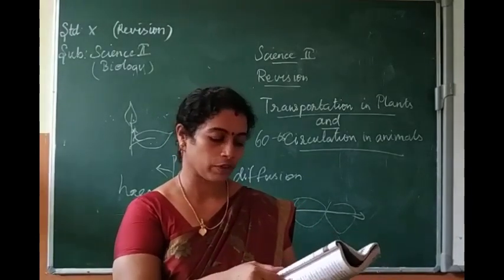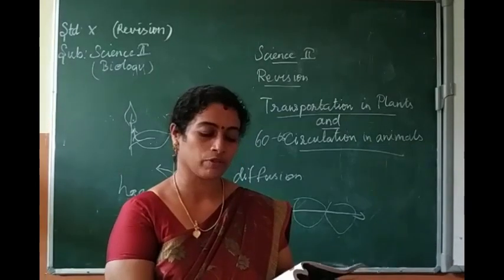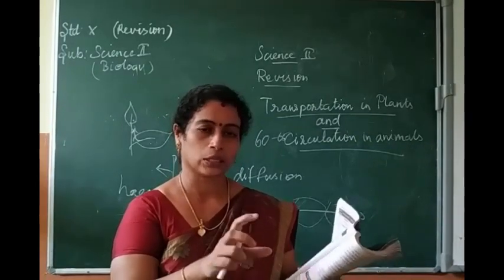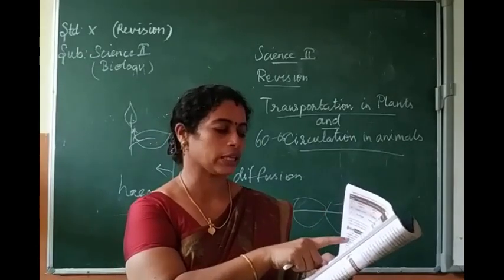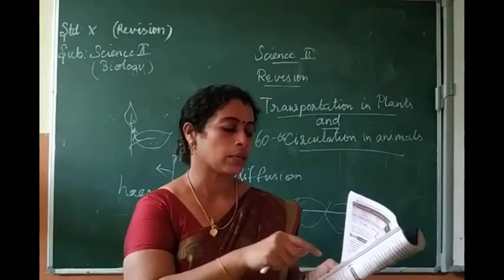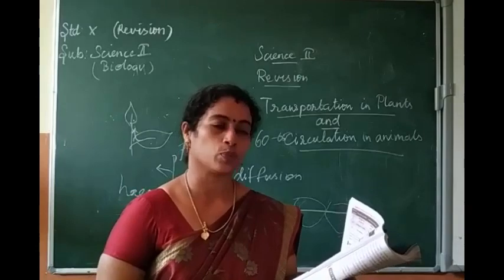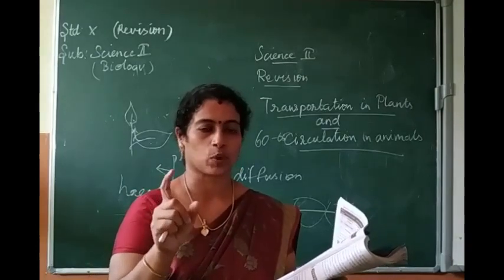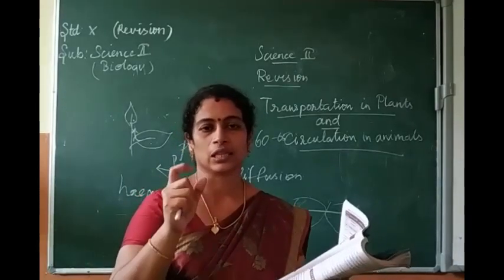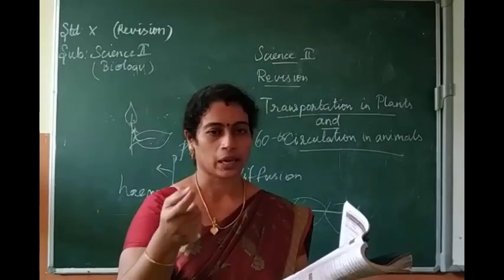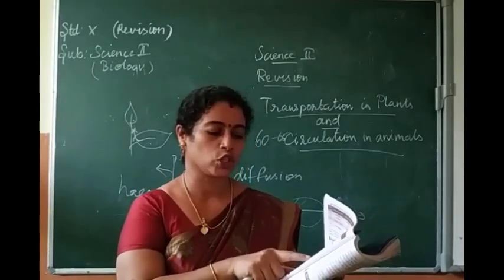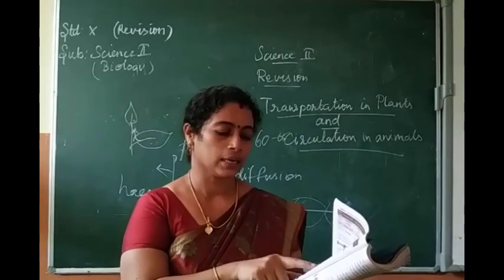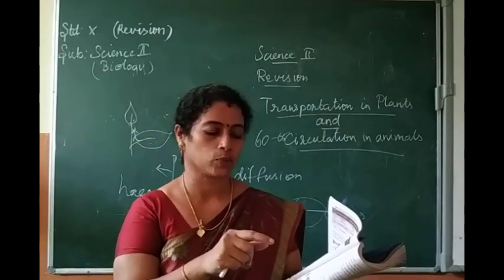Then functions of lymph, page number 212. Just go through that. It's not in your back question, it's an extra question. Functions of lymph: it supplies nutrients and oxygen to those spots where blood cannot reach. That's the first point. Then it drains away excess tissue fluid and metabolites and returns protein to the blood from the tissue space.